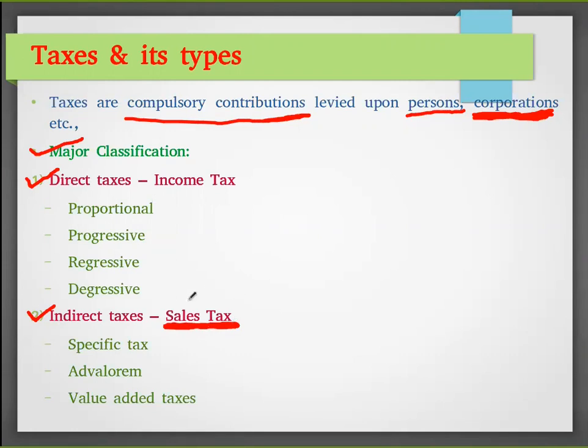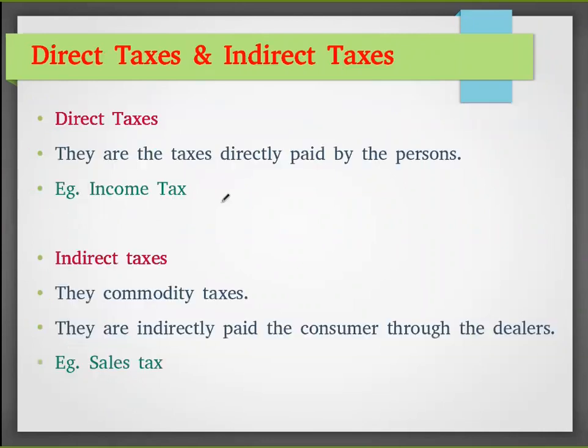So if we are purchasing a product of 10 rupees worth, it might have 1 rupee as tax. That is also collected from us. So that is called indirect tax. We are paying the tax, but the dealer pays it. So that is the difference between direct tax and indirect tax. So we will see about them in the next slide.